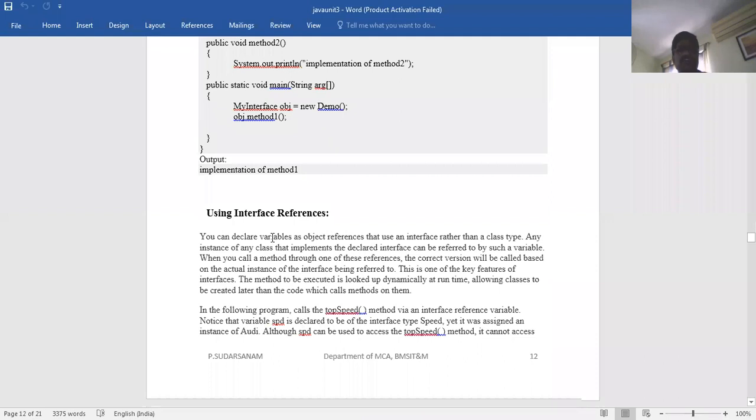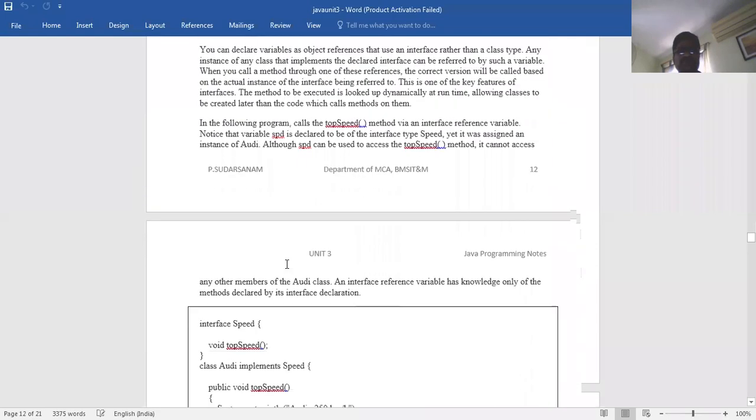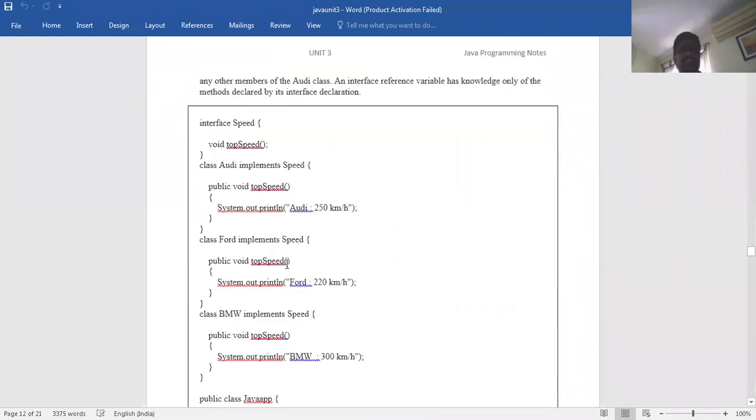Next is using interface references. So how to write the reference variables? The reference variable is of the interface Speed, which has a void topSpeed. Now class RD implements Speed. I have taken only one interface, so different speeds I have taken.